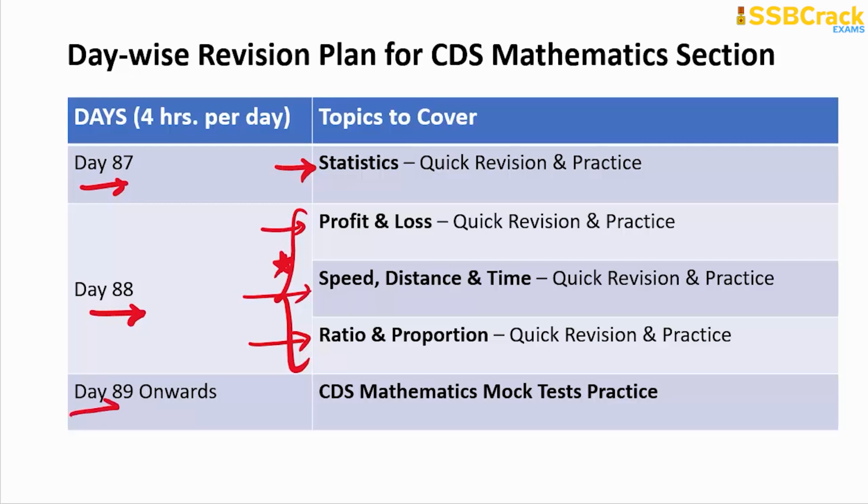So day 89 onwards, just switch to CDS mathematics mock test attempts. So here you are attempting a mock test every day, because you are getting 4 hours time. So 2 hours to attempt one mock test. So you can attempt 2 also. But what you do, you attempt one mock test every day. In the later part of the study hours, you assess yourself and fill the gaps. Do the proper revision wherever you are lagging behind. And again, on the next day, attempt the next mock. This way, you can better prepare for your CDS mathematics section, right?